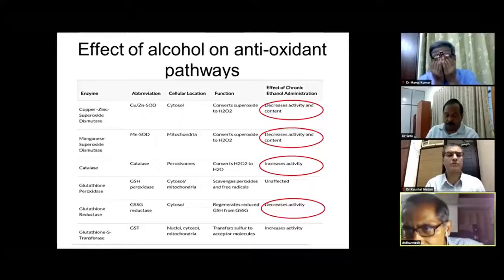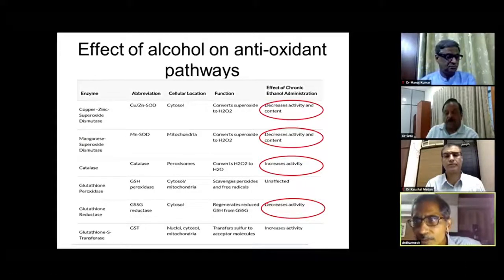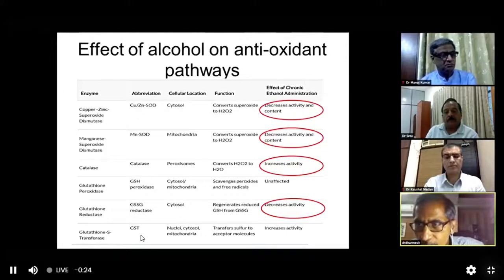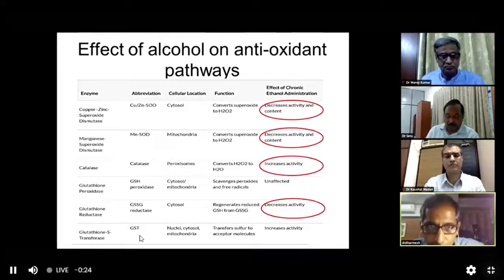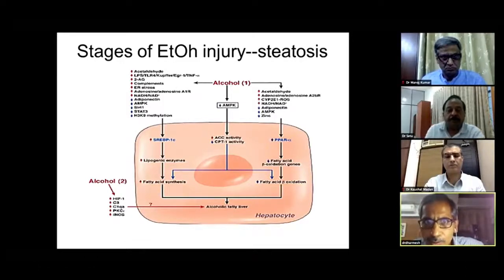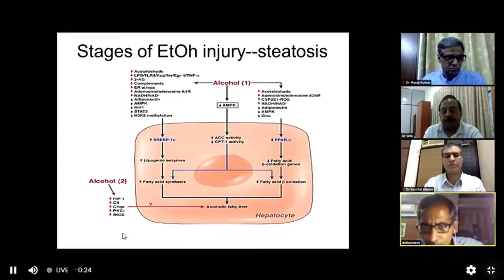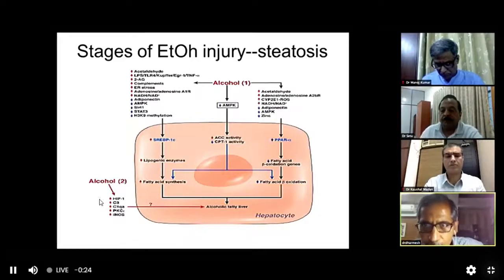This also gets translated into various attempts to treat these patients, albeit not always successfully, by giving them betaine or SAMe. When you are using these two molecules, you effectively think that you are going to be able to generate reduced glutathione. These are the steps which Dr. Anil has already alluded to. Just to tell you that you have a number of pathways because of which fat synthesis occurs. When you have acetyl coenzyme A formed, two molecules of acetyl coenzyme A will give you acetoacetyl coenzyme A. One more molecule of acetyl coenzyme A will give you malonyl coenzyme A.